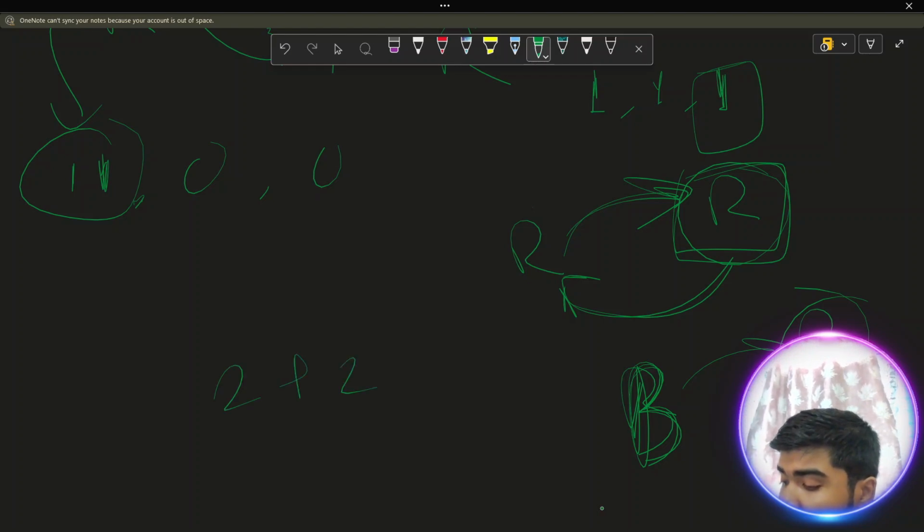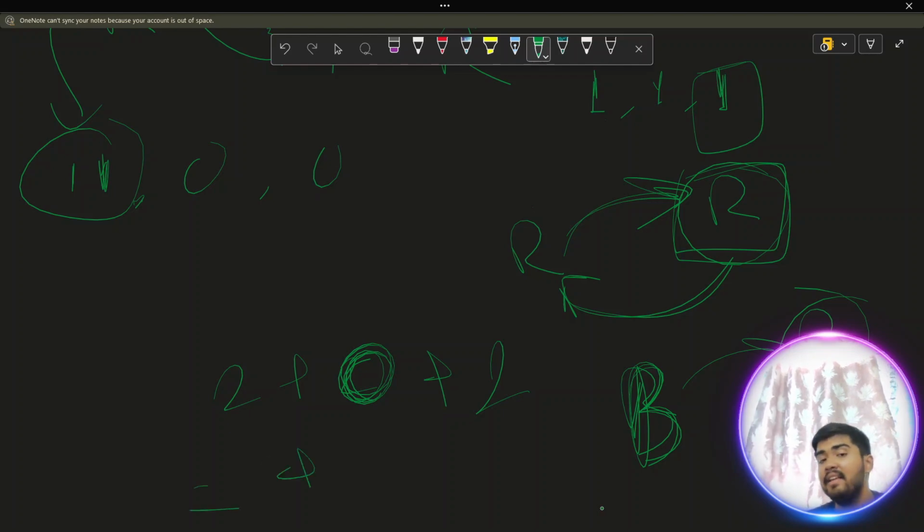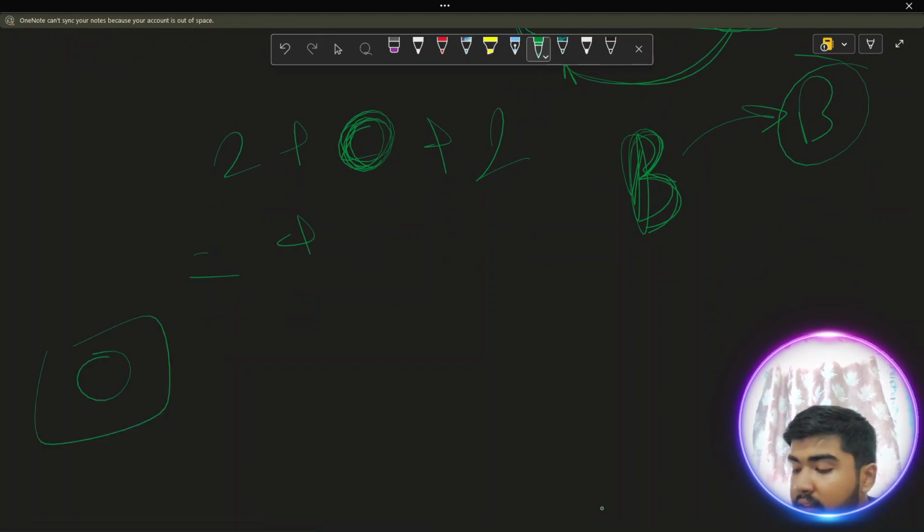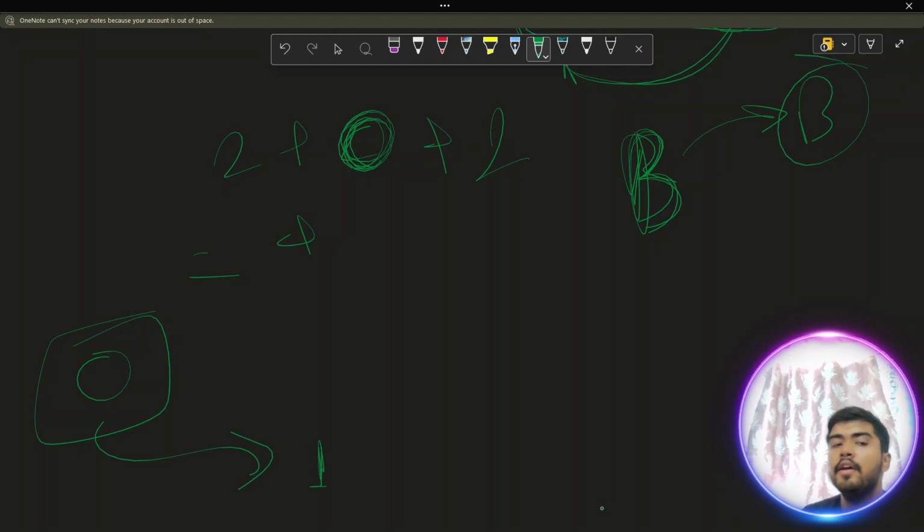So for the first one, there are 2 rabbits, and for the second query, we are not going to use any, and for the third one, we need to spawn 2 more rabbits. So in that case, it is 4. And let's suppose a rabbit tells us the answer is 0. That means excluding him, there are no more rabbits in the forest with the same color. So if that is 0, then we anyhow have to spawn a fresh rabbit.